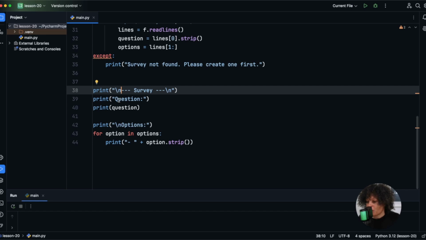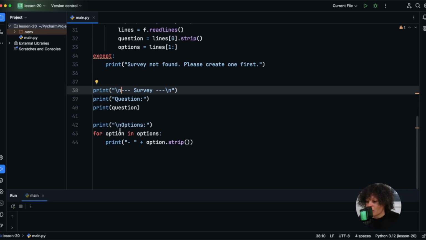And then we're going to be printing the question. And so this is going to label the question section. All right, and so then we actually print the question, which is going to print the actual question from the file. And then we're just going to have some more formatting where we're going to have options, which adds spacing before listing the answer options.